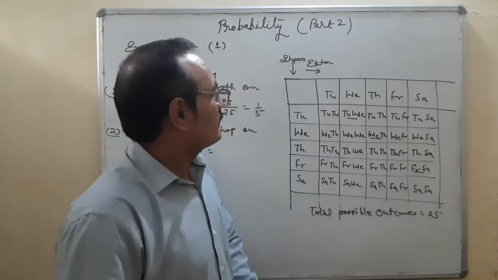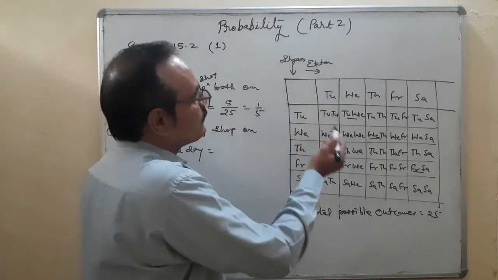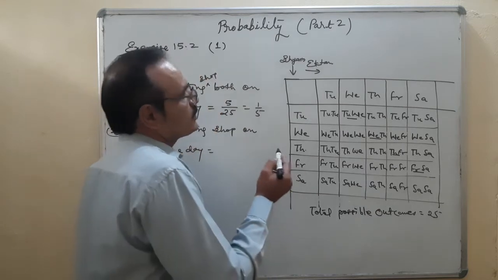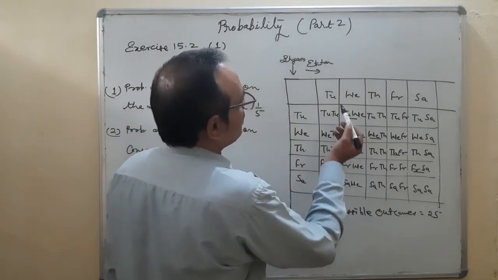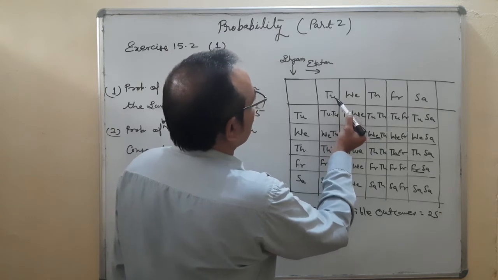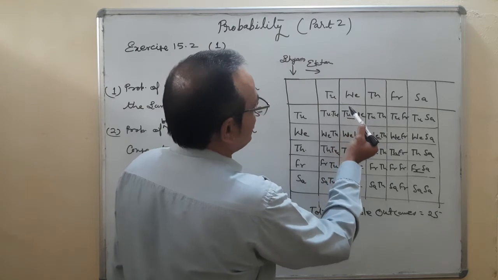Next, first we start from Syam, second we start from Ekta. When we start from Ekta, Ekta is visiting on Tuesday and Syam on Wednesday.